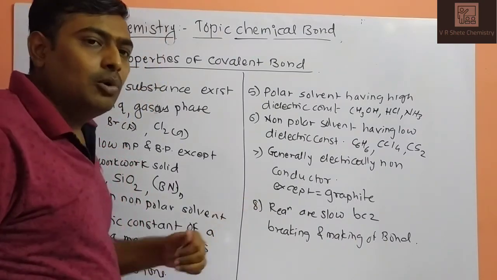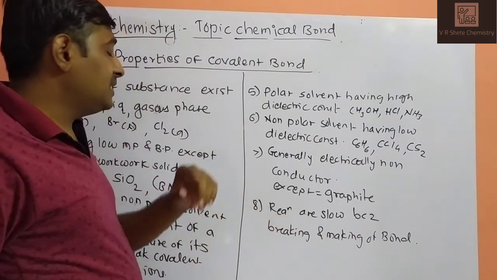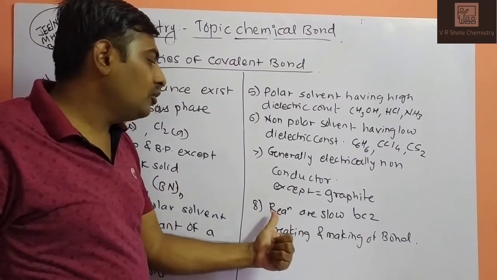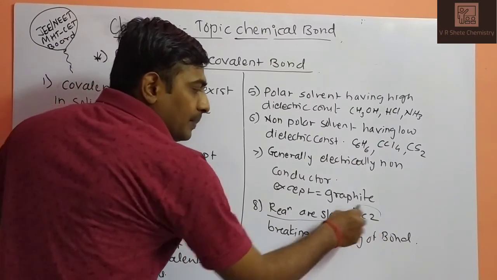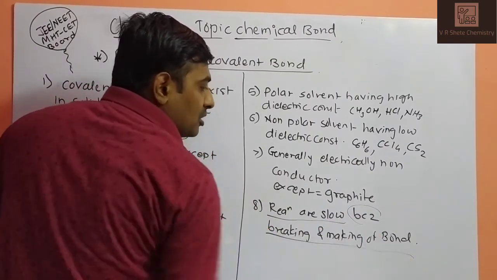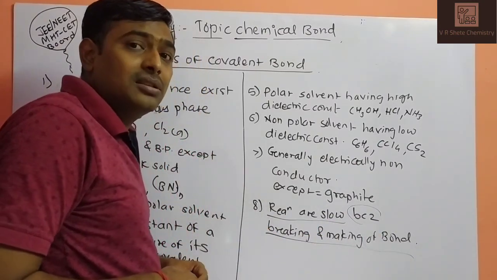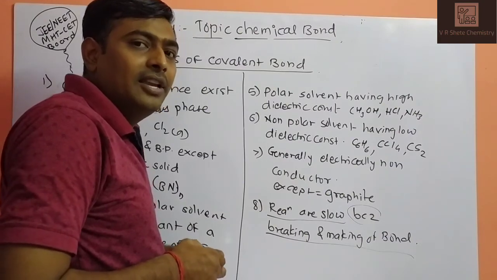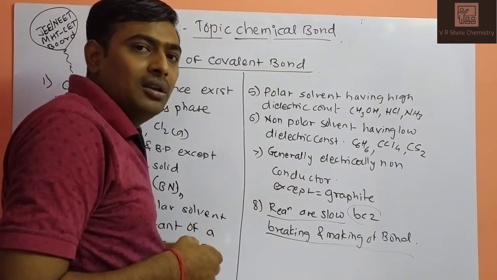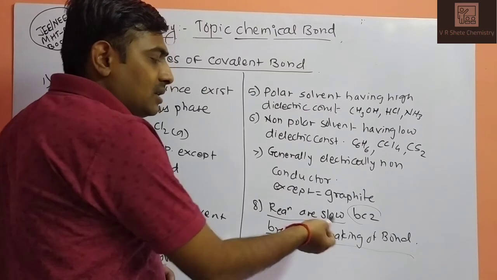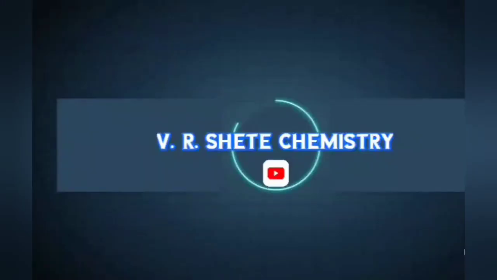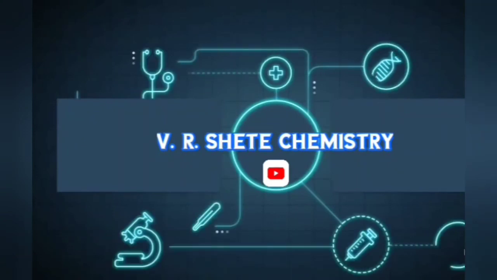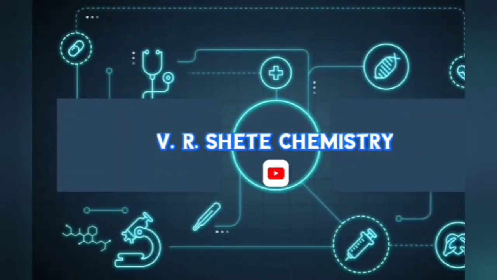The last property, or characteristic, of covalent compounds is that they give slow reactions. Reactions are very slow because covalent compounds involve breaking and making of bonds, which requires time. So the reactions are very slow. So these are the properties of covalent compounds.